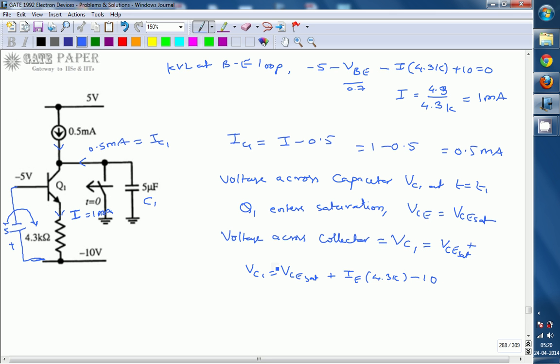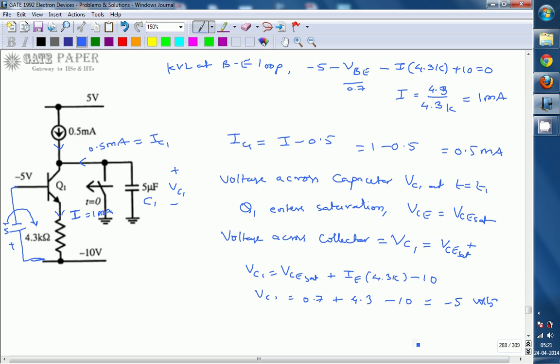Applying KVL across this loop: VC1 is equal to VCE saturation, 0.7, plus IE, which is 1 milliampere, into 4.3 kilo ohms, which is 4.3 volts, minus 10. So VC1 will be treated as minus 5 volts.